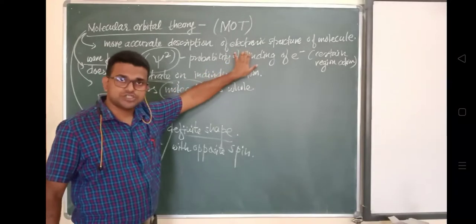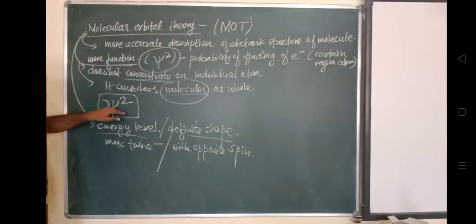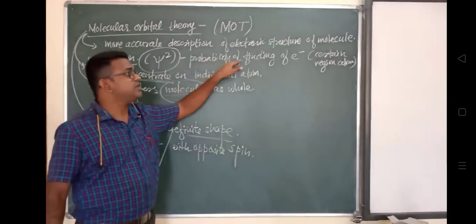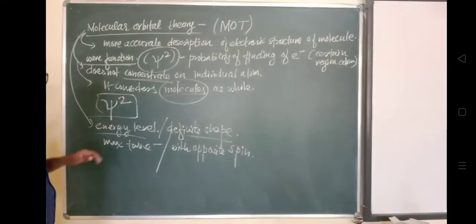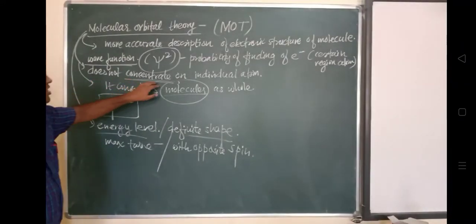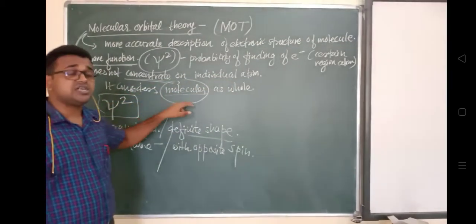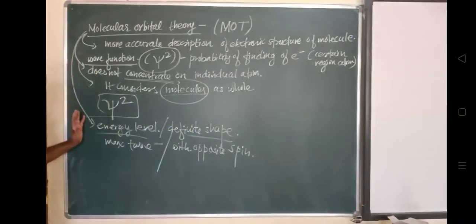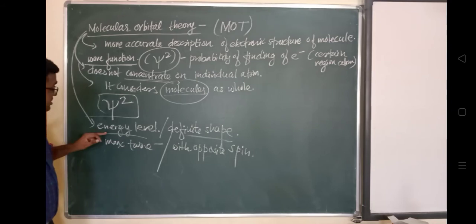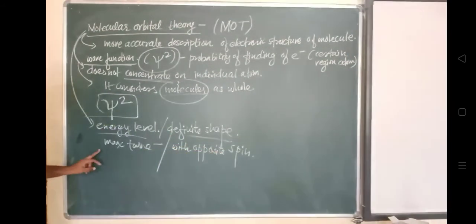The molecular orbital also has a particular energy level with a definite shape, and a maximum of two electrons with opposite spins, one plus 1/2 and the other minus 1/2. This is the general introduction: what molecular orbital theory means and what it focuses on.